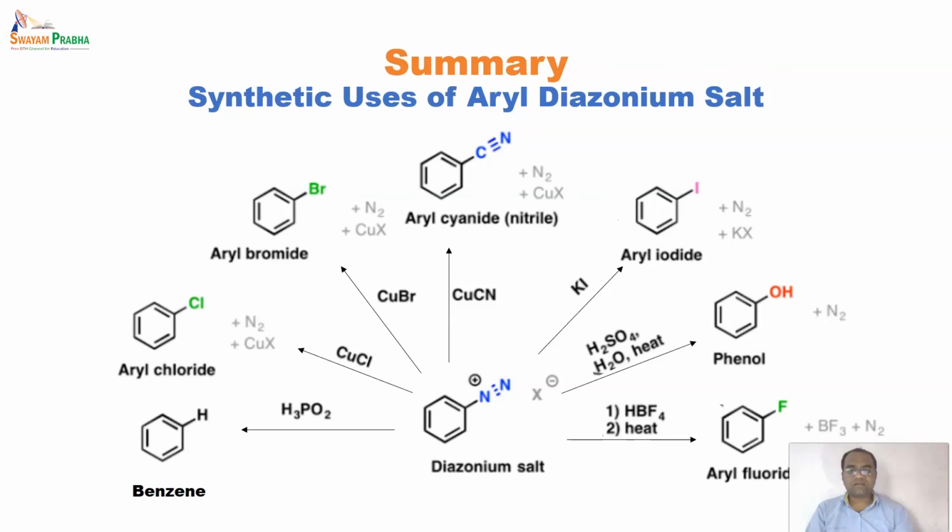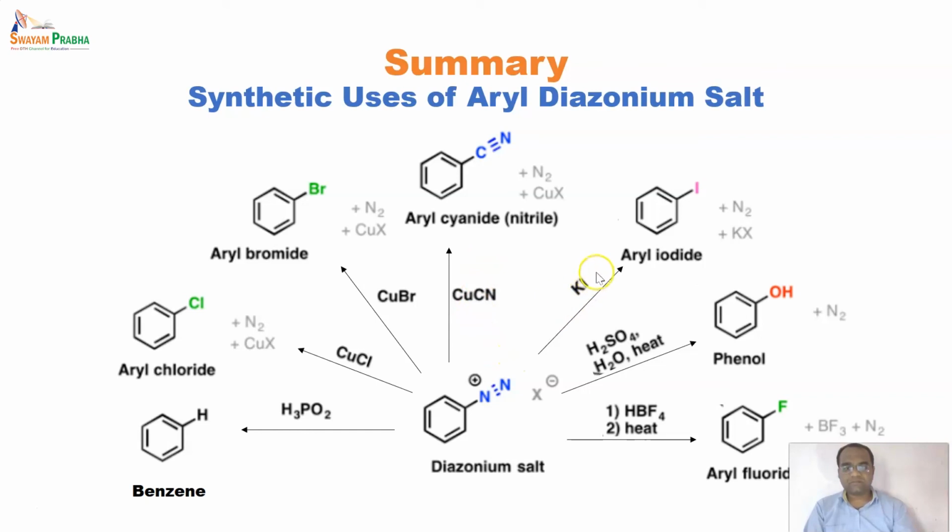After that, the diazonium can be replaced with a halide: chlorine by using copper chloride, and bromine by using copper bromide, forming aryl bromide as a product. After that, using copper cyanide gives aryl nitrile as a product.